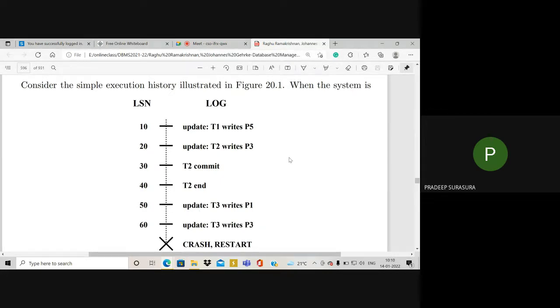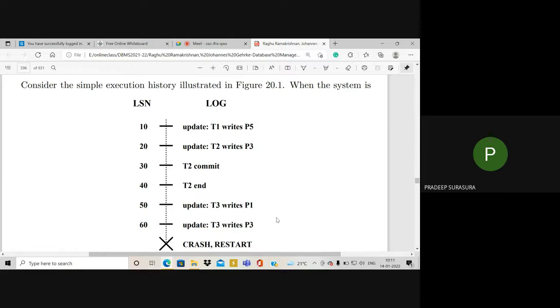In analysis we observe that T2 has committed and ended, so T2 will not have any problem, but the transactions T1 and T3 were still executing during the time of the crash. So in the analysis phase, we identify those transactions which were active during the crash.